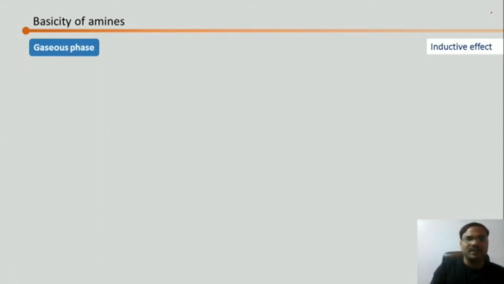And what happens in gaseous phase, we have seen how here inductive effect is going to be the key to determine the basic strength of amine. In case of primary, only one alkyl group donates its electron density.